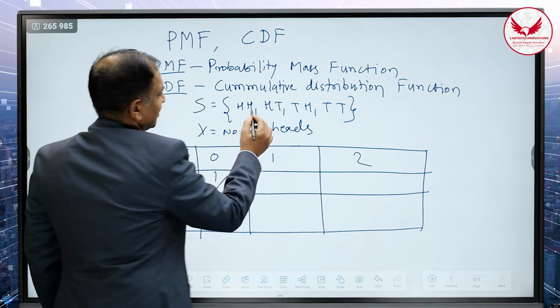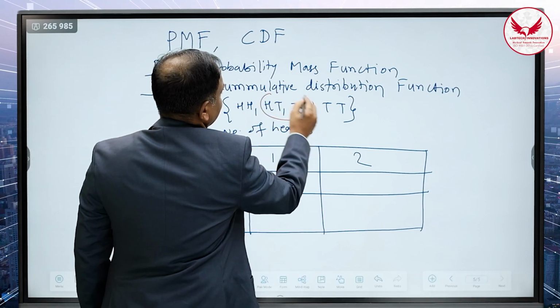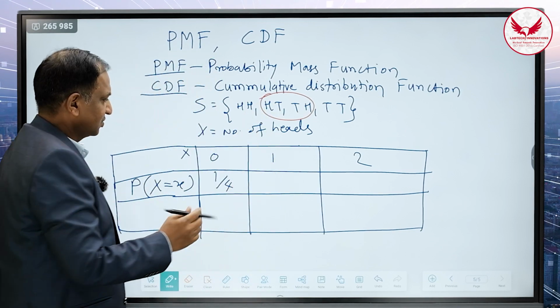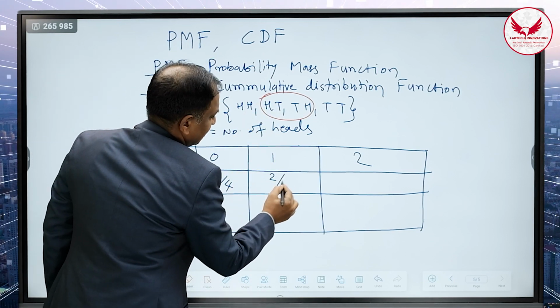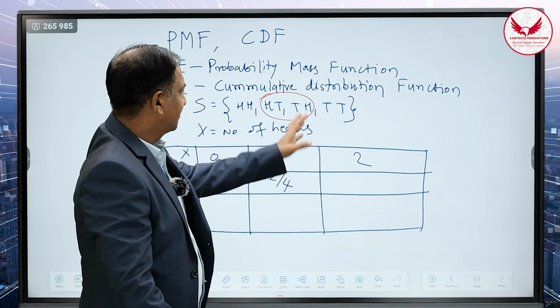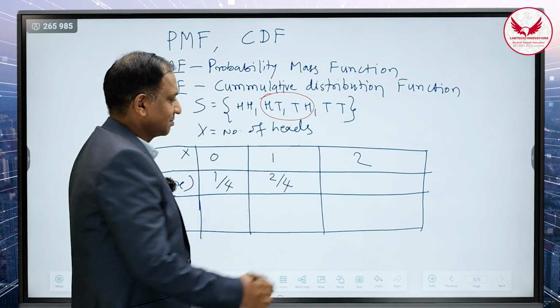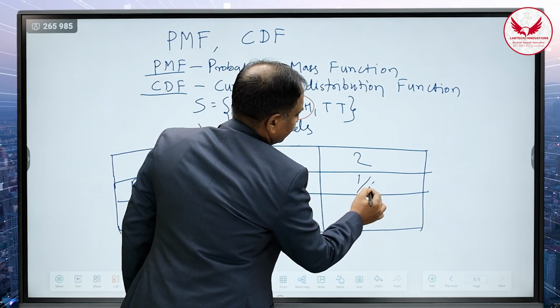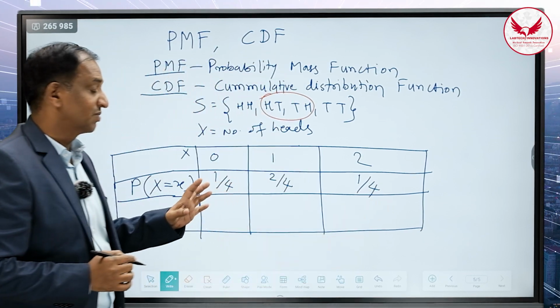Number of heads 1 possible है, it is 2 times because of the head tail and the tail head. So therefore the probability for this is equal to 2 by 4. And number of heads 2 times possible है, एक बार. So the probability of x is equal to 2 is equal to 1 by 4.